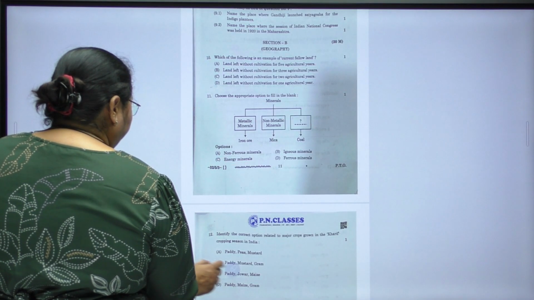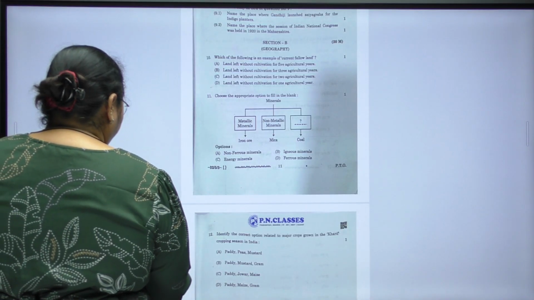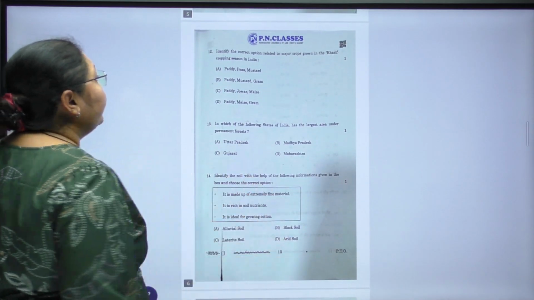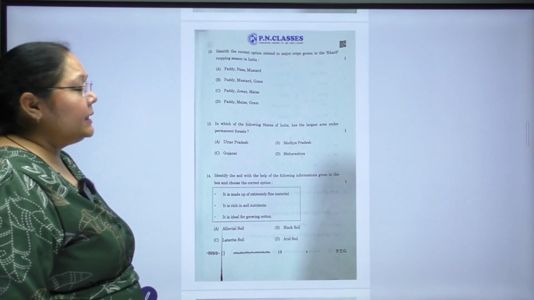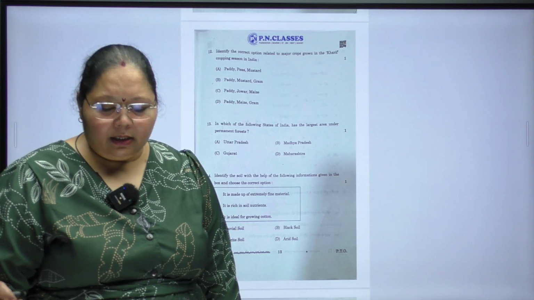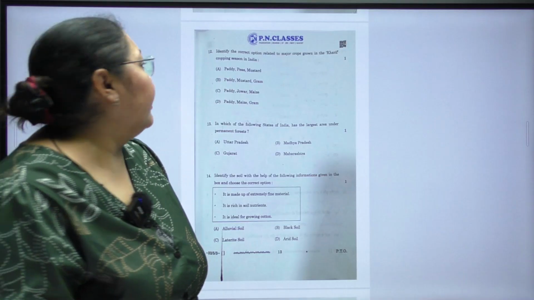Moving towards the next question of geography. Identify the correct option related to major crops in the Kharif cropping season in India. Very basic thing: Rabi is a winter crop and Kharif is a summer crop.